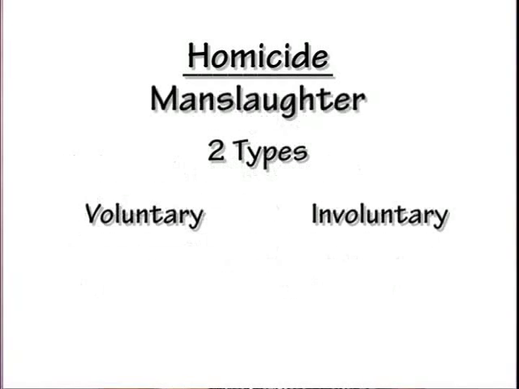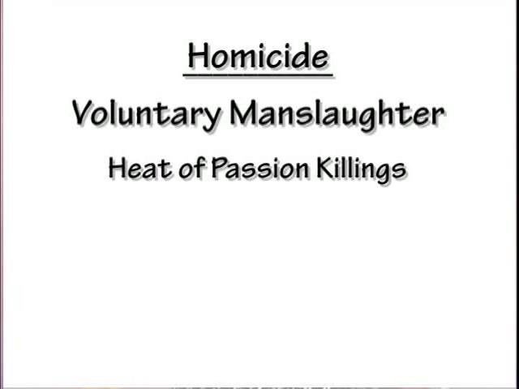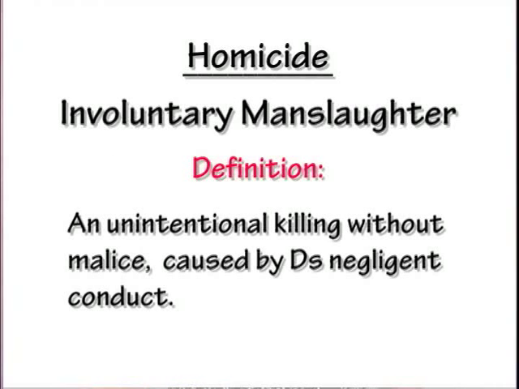And then we have 2 types of manslaughter. There is voluntary manslaughter, which is heat of passion killings, and involuntary manslaughter, which is an unintentional killing caused by the negligent conduct of the defendant. And that is all of the information that you need to know for murder.